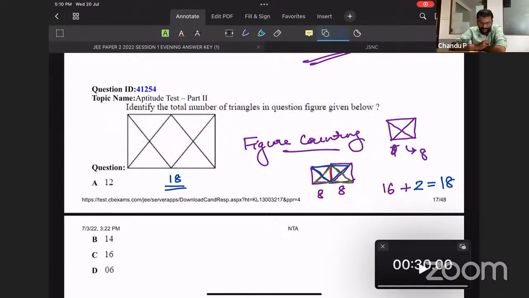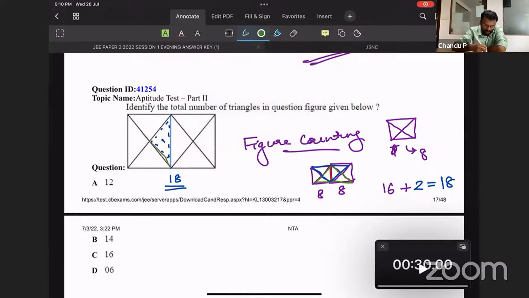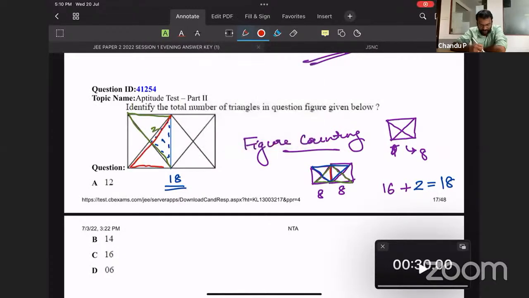this line completely. Now we need to find the answer. So let me put that line over here. By virtue of this line, one triangle is forming over here. One more triangle by virtue of that line is forming here. You can call this the second one. One more triangle is forming over here by virtue of that particular line. So that is a 3. So 3 triangles in this unit. Similarly, 3 triangles in this unit are forming.